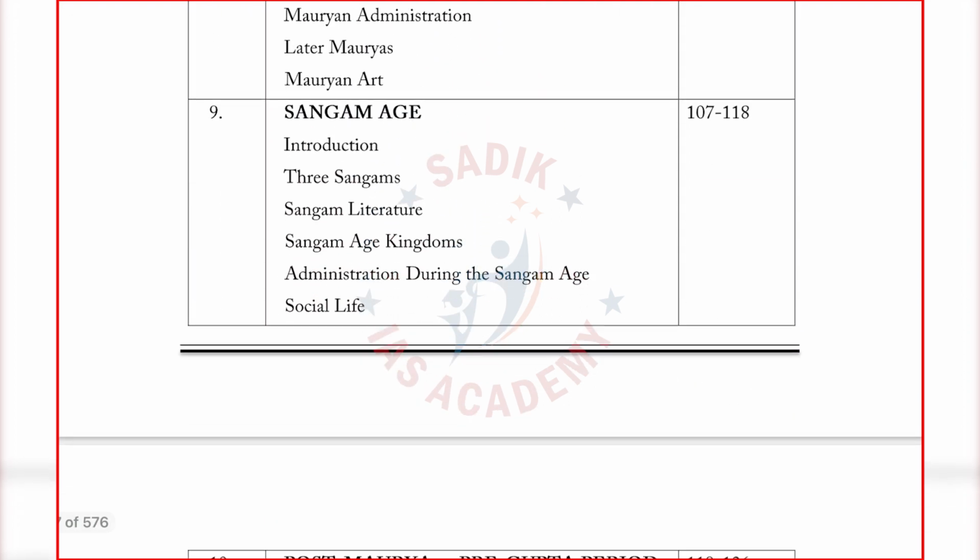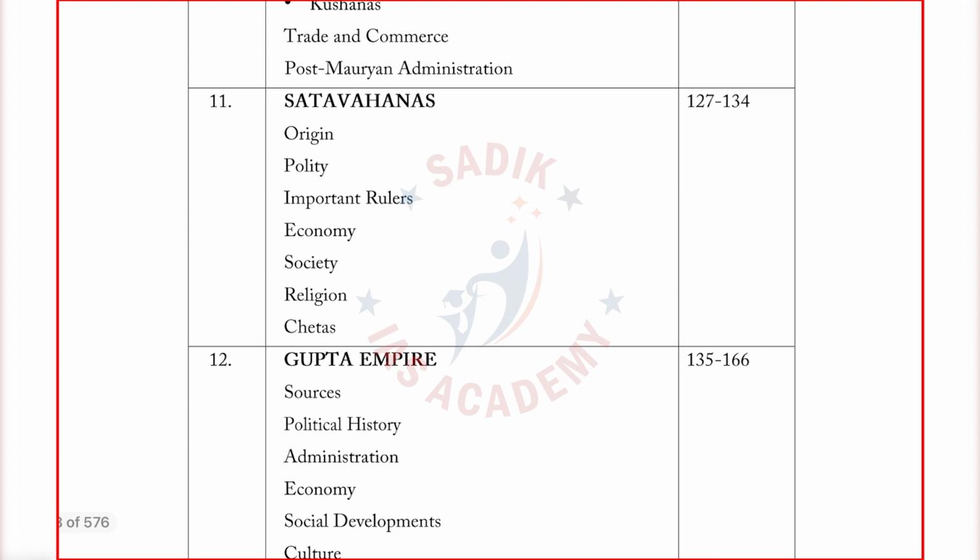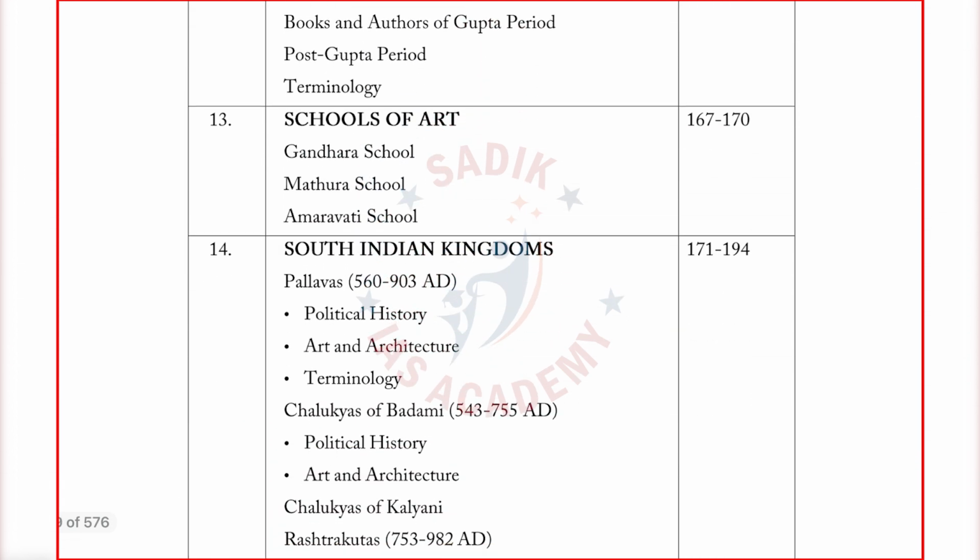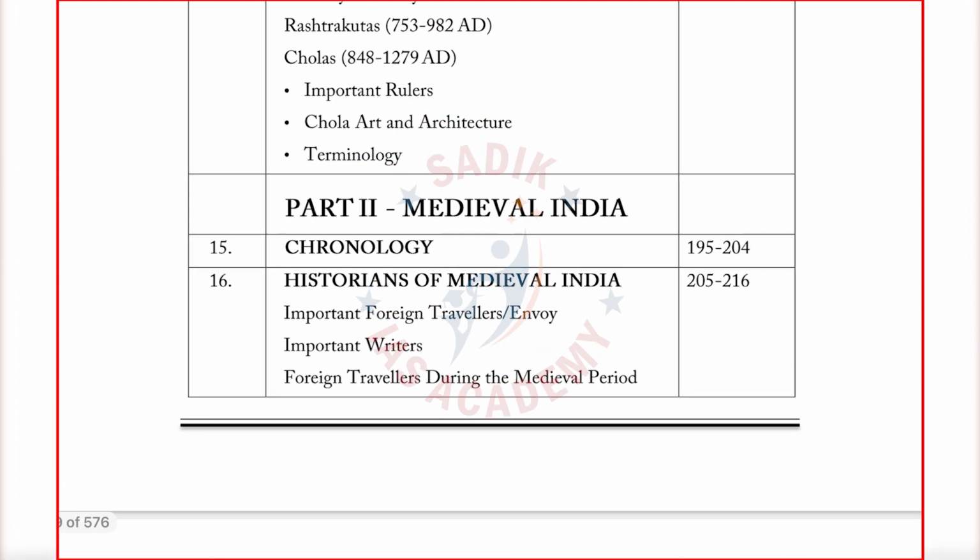Again, you see, the first part ends after the South Indian kingdoms, and we begin medieval India, which is part 2. So roughly around 200 pages we have for ancient India. Then medieval India begins. Again, as usual, in medieval India the first section is the chronology.